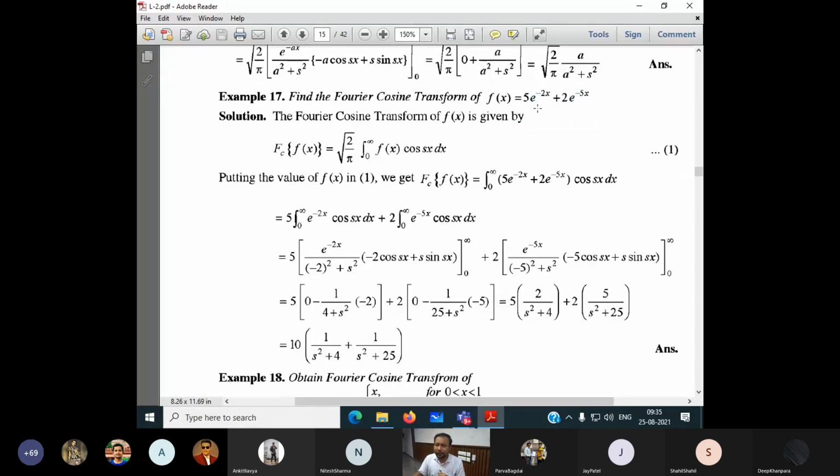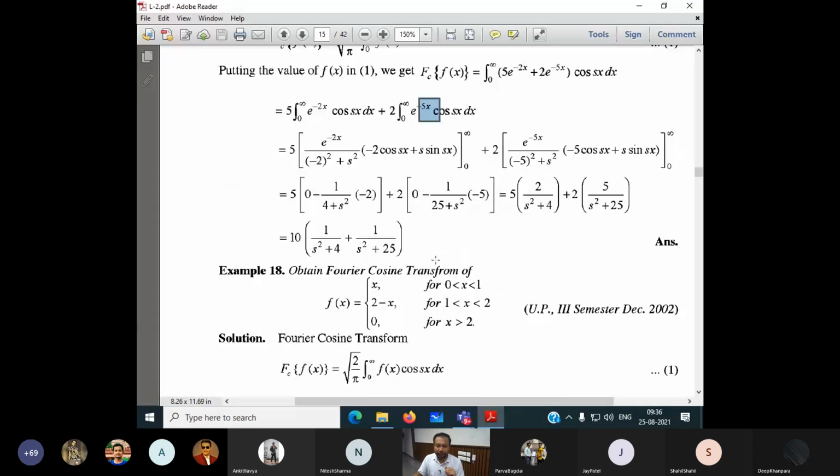Again, the exponential function is very simple. Instead of f of x, just put it here. Now multiply it. So I can get this 2, this and this. Now do the integration of this one and do the integration of this one. I believe that you can do the integration of this one. You can do this integration by parts. Those who have difficulty, please practice. Otherwise it is difficult for us. So this is the Fourier transform.